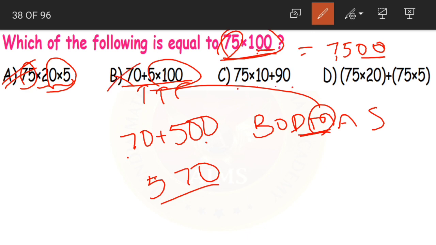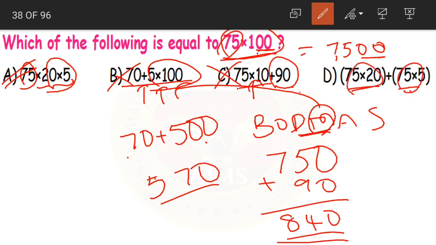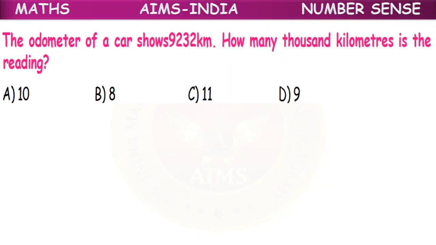Next, 75 into 10 plus 90. Again here also multiplication is to be done first. 75 into 10 becomes 750. Then we need to add 90. It becomes 840. So C is also the wrong answer. Okay children. In the same way here, when you multiply these two and then add, the product will be different than 7500. So all these are wrong options. Only option A is our correct one.